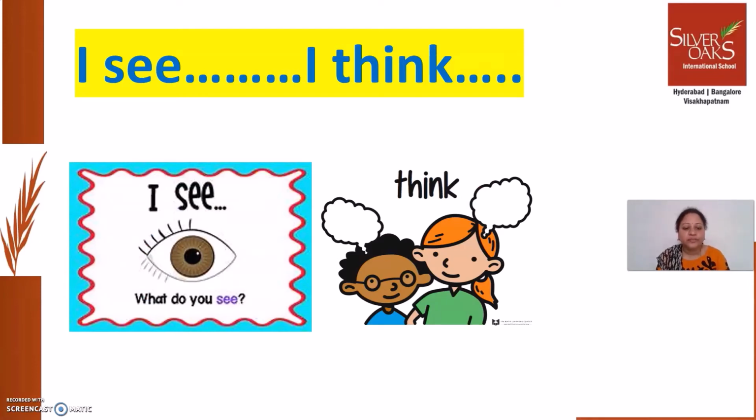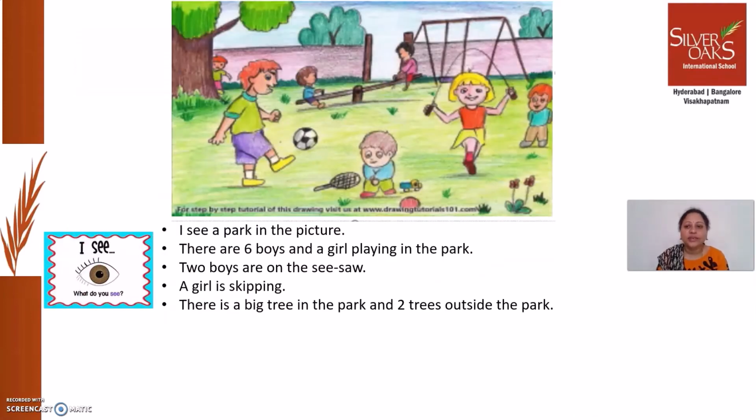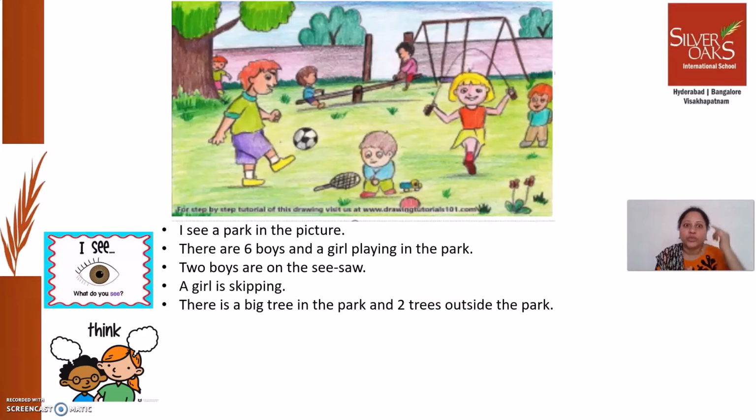So let us just see how to write. So let us take the same picture again. All these are the sentences that we could frame using I see. Now let us try to frame a few more sentences using I think. Right? Okay, now how to frame sentences using I think? Even for this, we should look at the picture critically, carefully.